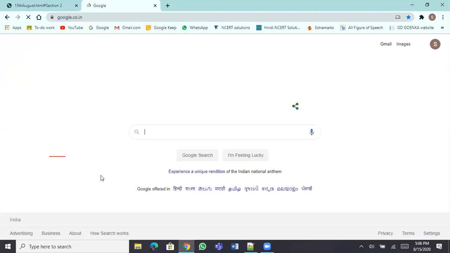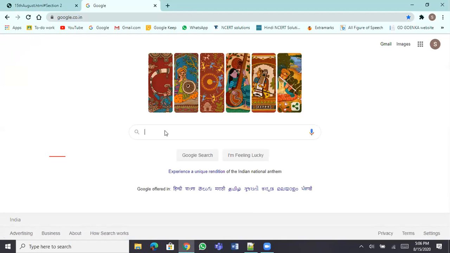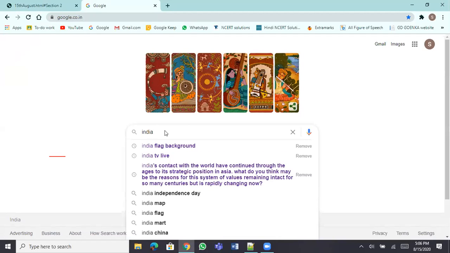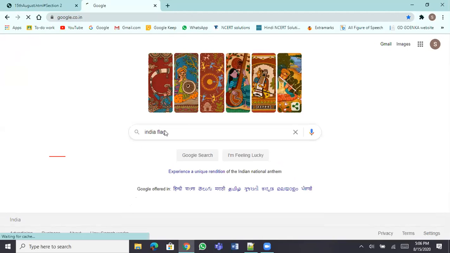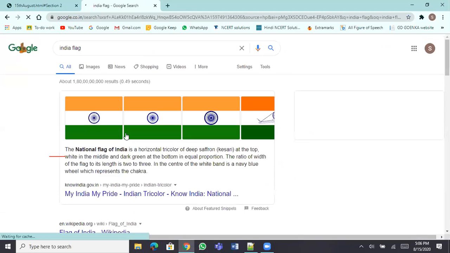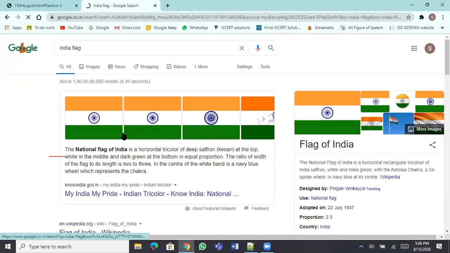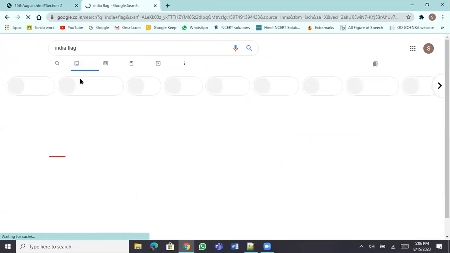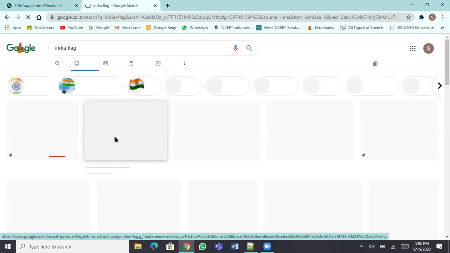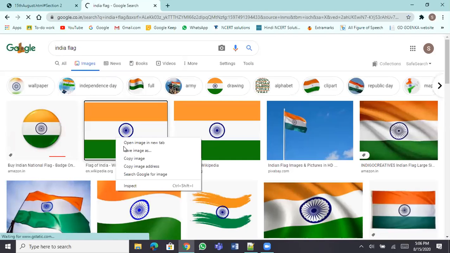Shreyans, just search for India flag. Go to images, and just right click on any one of the images which is being displayed. Say copy image address, not save image. Let's do copy image address.